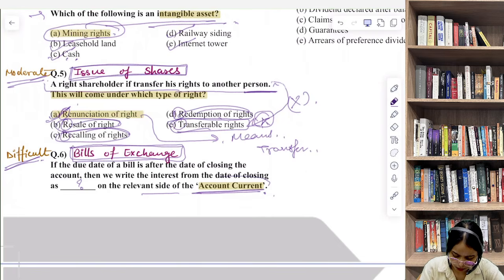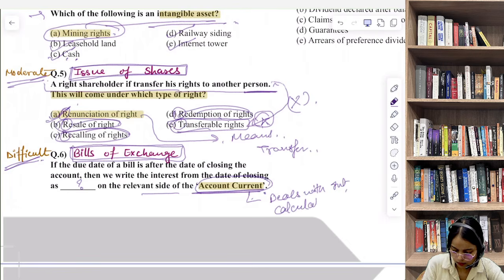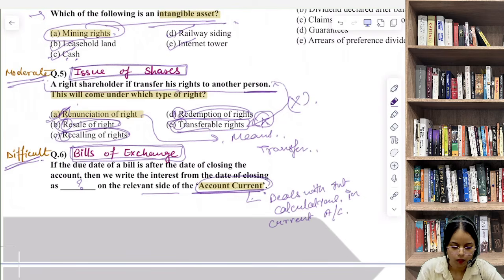Account current deals with interest calculations in a current account, when there are multiple transactions between two parties.